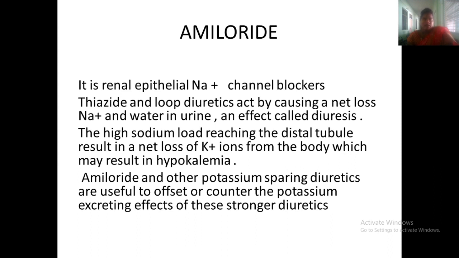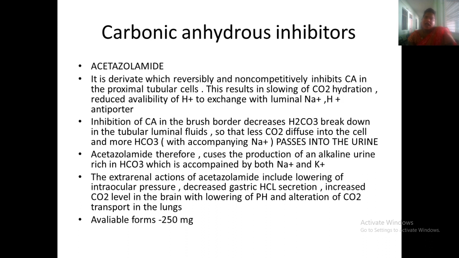So amiloride and other potassium sparing diuretics are useful to offset and counter the potassium excreting effect of these strong diuretics. Now carbonic anhydrase inhibitors.